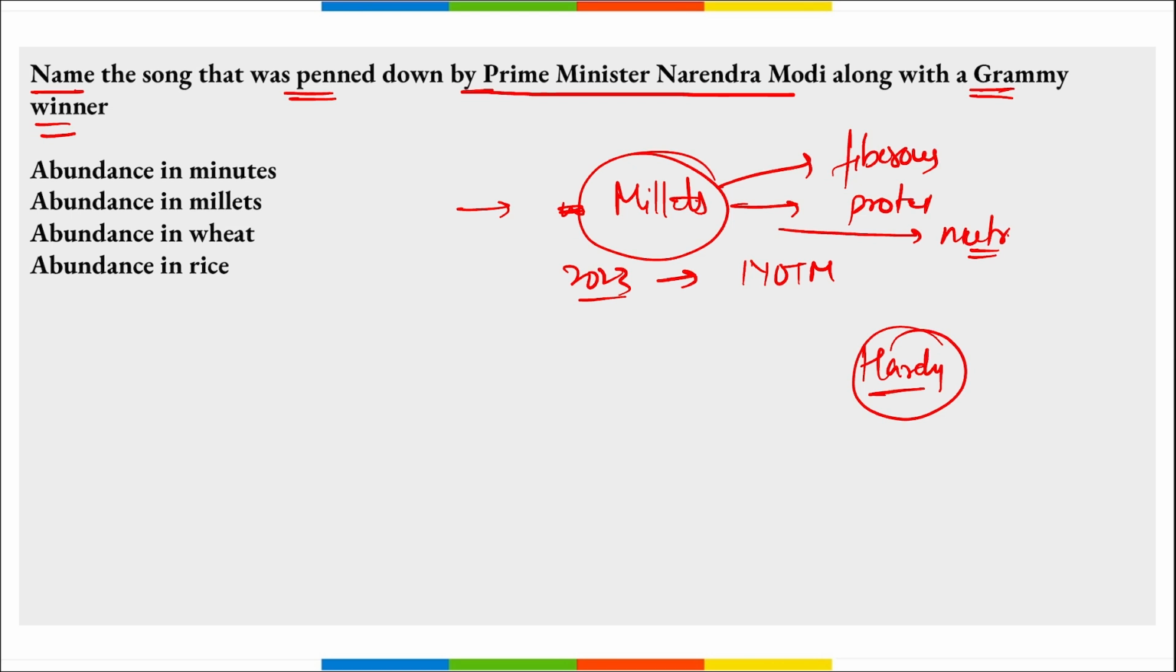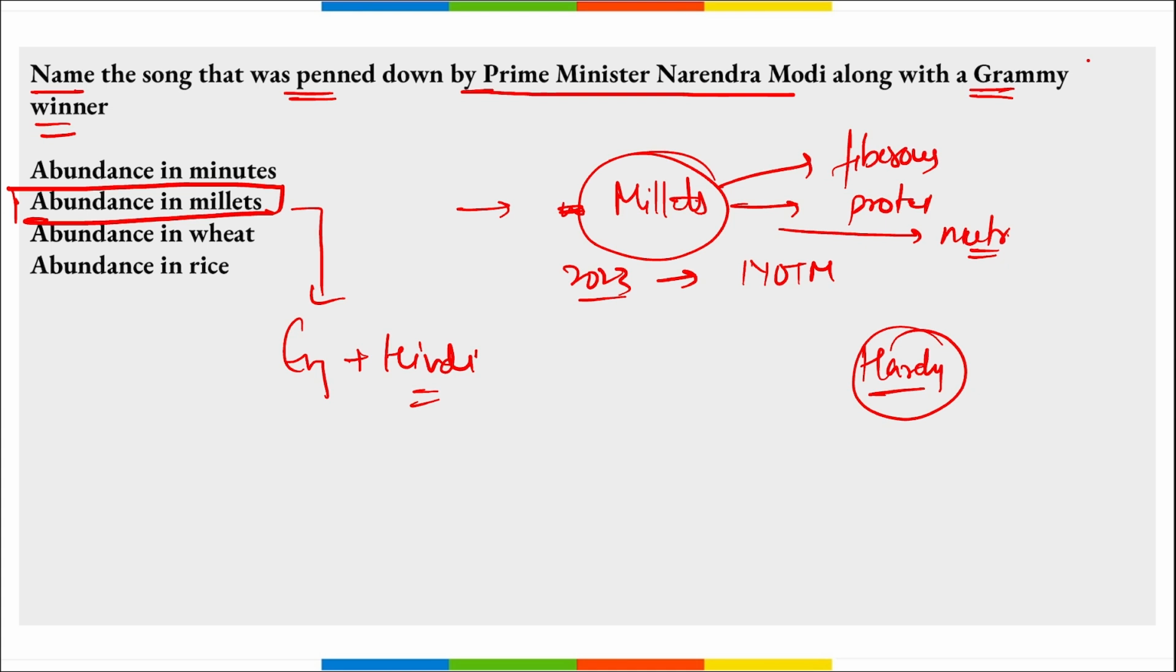And so for promoting the same, a song was penned down by Prime Minister Narendra Modi, and the name of the song is Abundance in Millets, right? And the song highlights the benefits of millets. This song was written both in English and Hindi, and it was made accessible to everyone, correct?